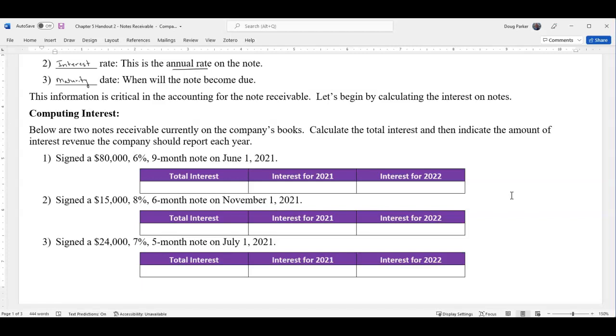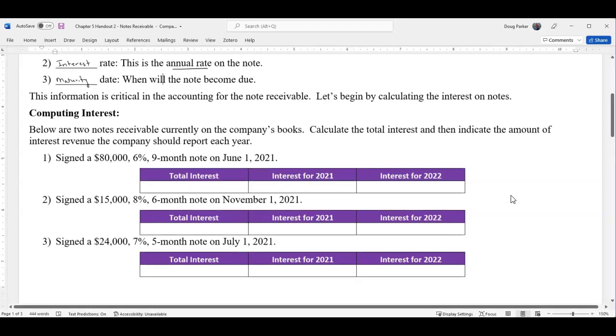So we've got an $80,000 6% 9-month note on June 1st of 2021. So the first thing it wants us to do is the full total interest we would record on this note. So to calculate interest, there's a neat little formula we can always use, and I call it PERT. P-R-T.